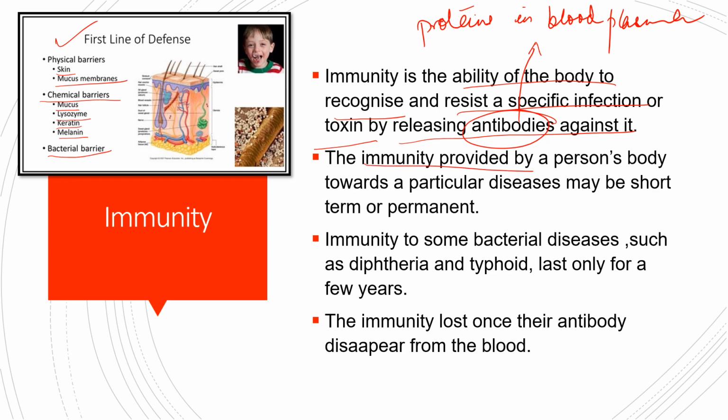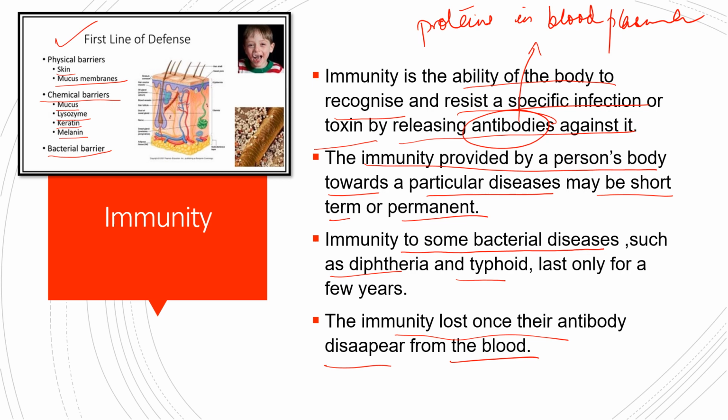Now the immunity a person has towards a particular disease may be short term or permanent. Immunity to some bacterial diseases such as diphtheria and typhoid lasts only a few years, and the immunity is lost once the antibodies disappear from the blood.